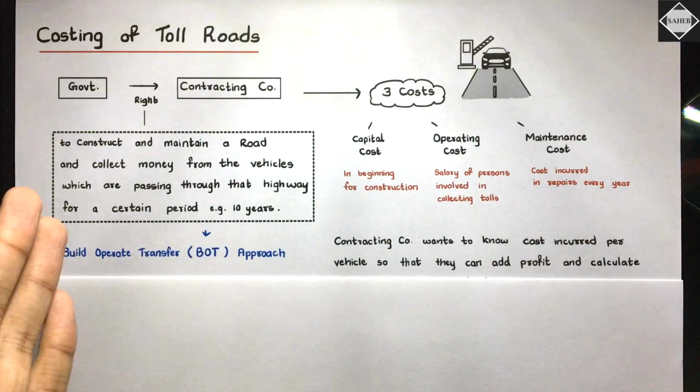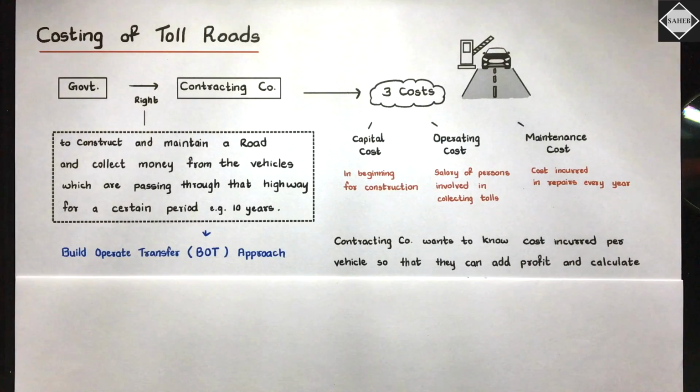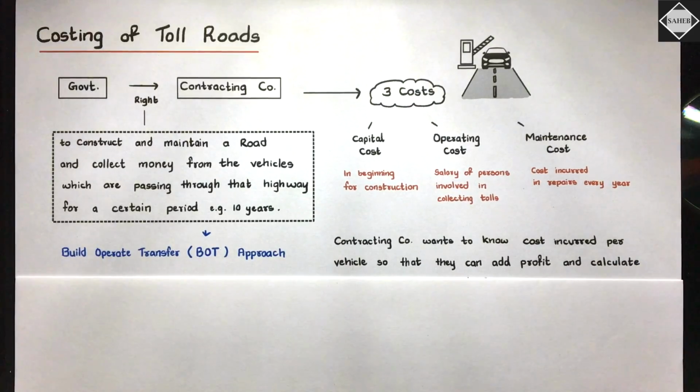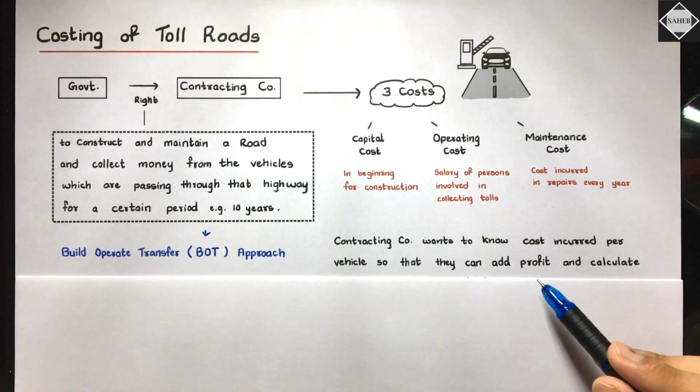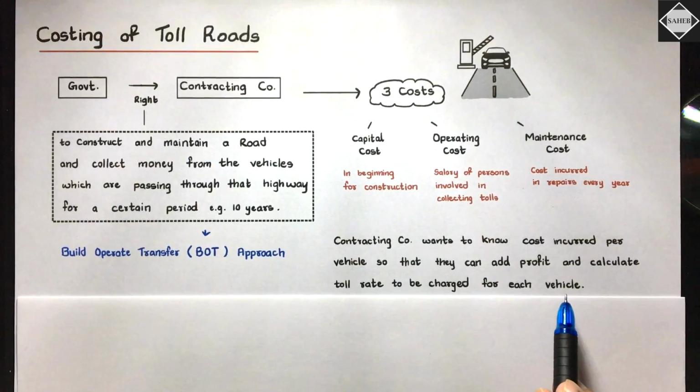After 10 years, the road and everything goes back to the government. Now the contracting company wants to know the cost incurred per vehicle so that they can add profit and calculate the toll rate to be charged for each vehicle.